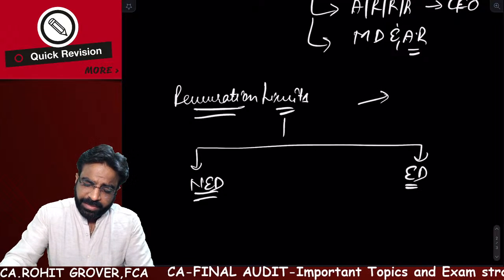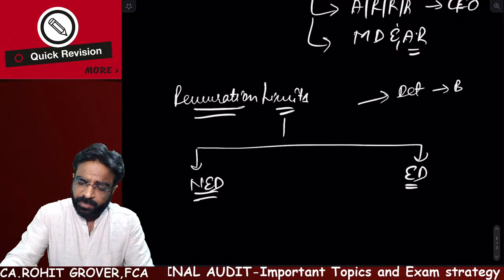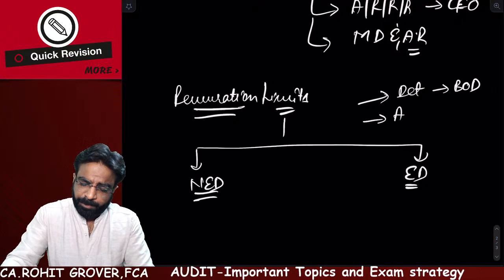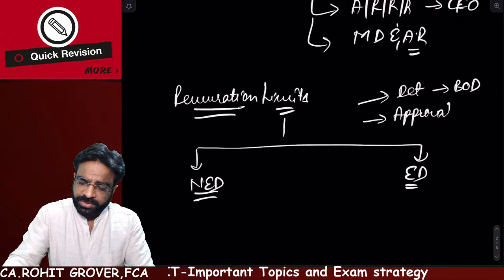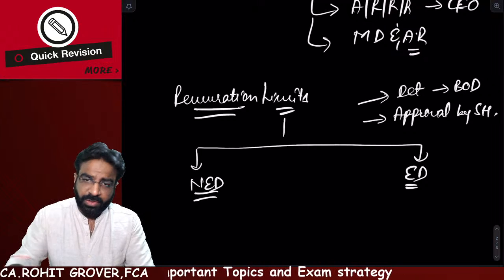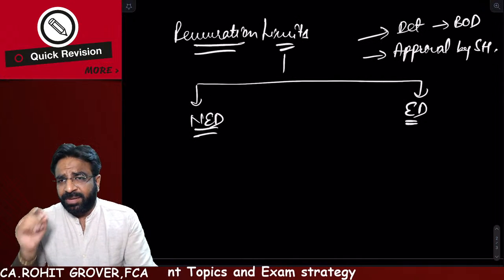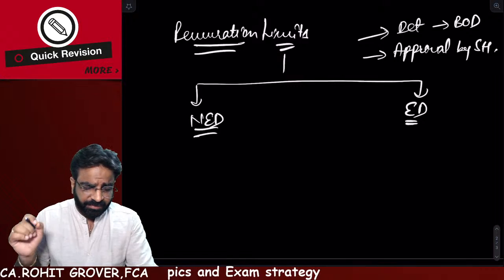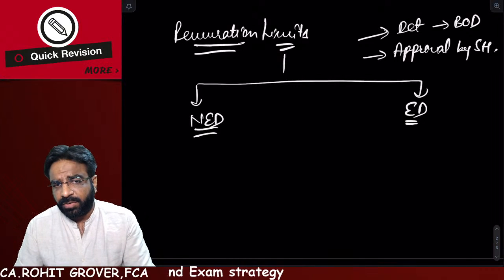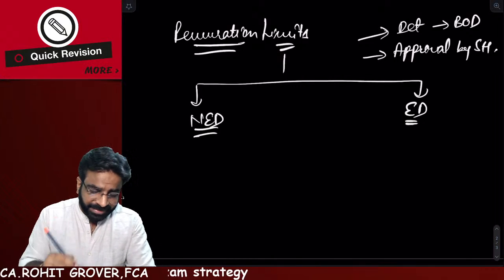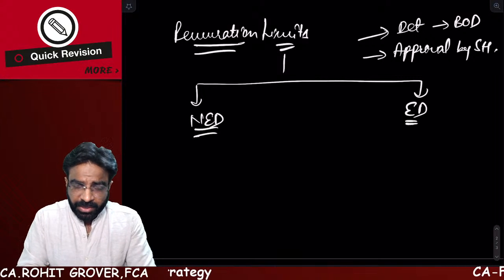First of all, who will determine the remuneration? Determination by the board of directors, but later on approval by whom? Shareholders. Approval by shareholders. Now remember one thing. How much remuneration can we pay to the non-executive directors? To the non-executive directors, we shall not pay the remuneration.